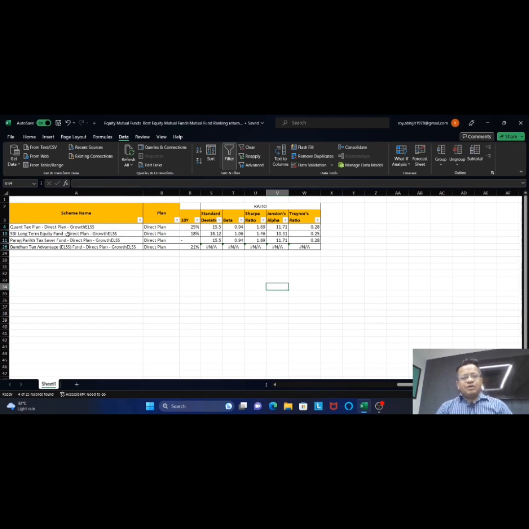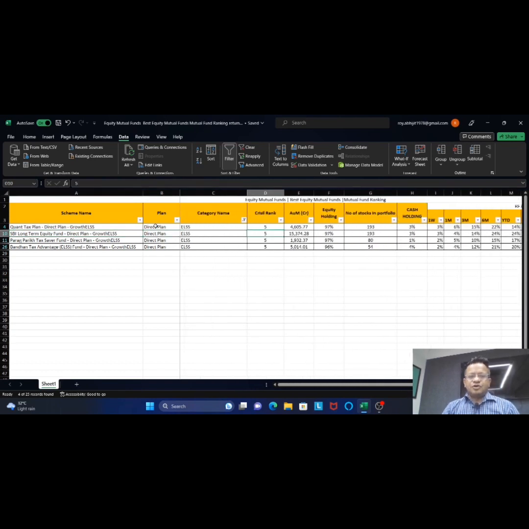SBI Long Term Equity Fund has a standard deviation of 18.12, beta is 1.06, Sharpe ratio is 1.46, Jensen alpha is 10.31%, and Treynor's ratio is 0.25.